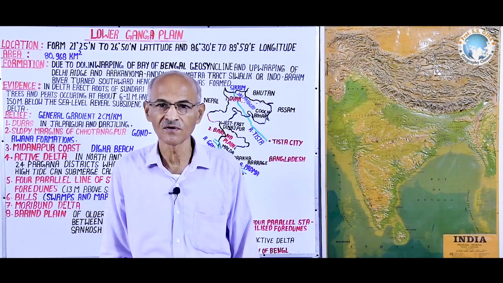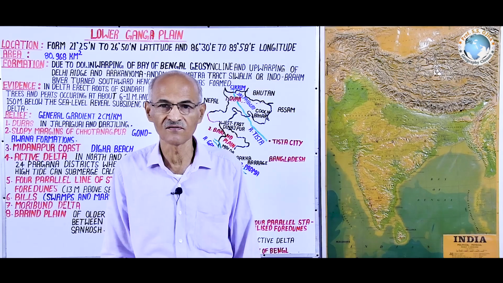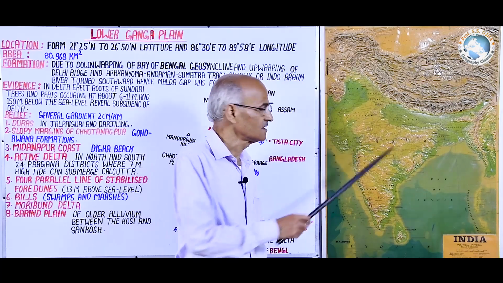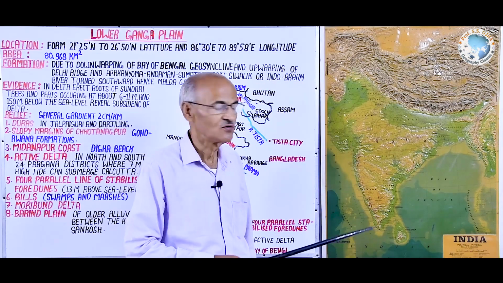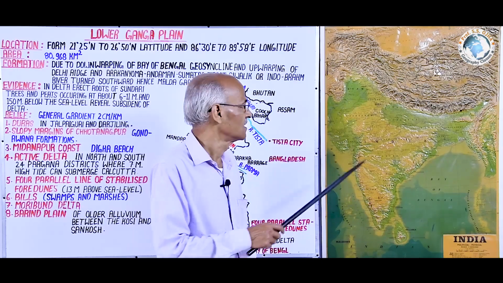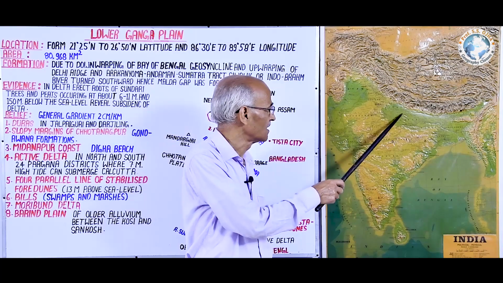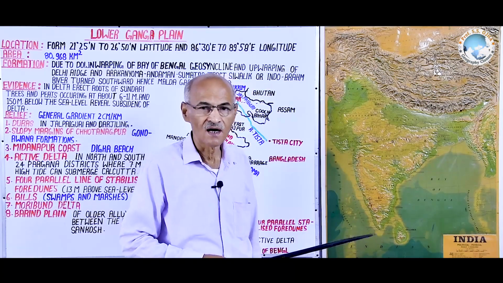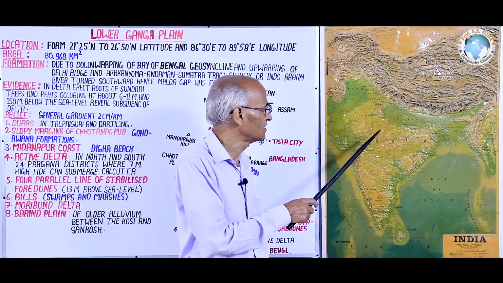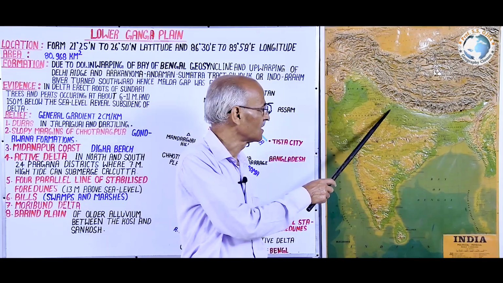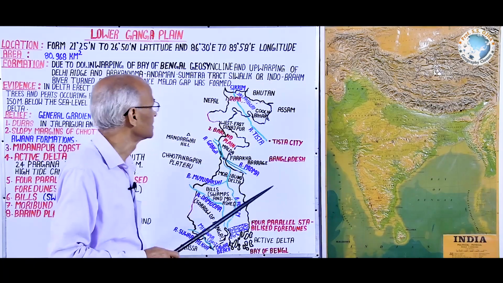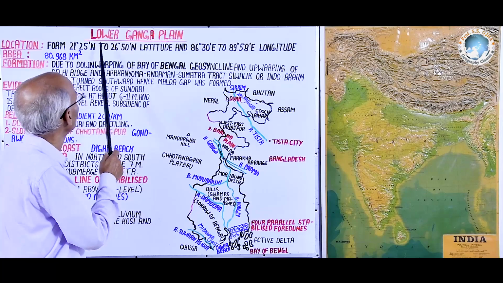On the basis of topographic features, India is divided into 5 physiographic or physical divisions. The northern plain is one of those, which has been further subdivided on the basis of the rivers like Satluj plain, Ganga plain and Brahmaputra plain. The Gangetic plain, on the basis of topographic features, has further been divided into 3 parts: Upper Ganga plain, Middle Ganga plain and Lower Ganga plain. Today let us study the Lower Ganga plain.